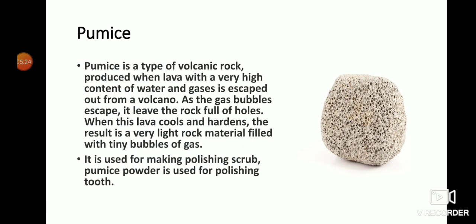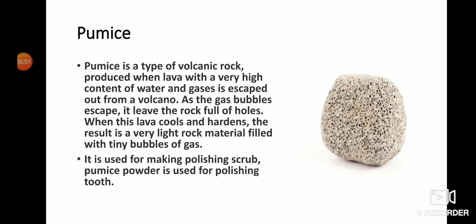Pumice is a type of volcanic rock which is produced when lava with a very high content of water and gases escapes out from a volcano. So the gases present in magma, when lava comes out quickly, form gas bubbles. When the gas bubbles leave the rock, it is left full of holes. So pumice is a volcanic rock having many holes. Because of the holes, it is also light in weight.